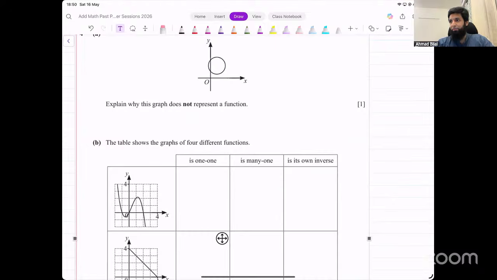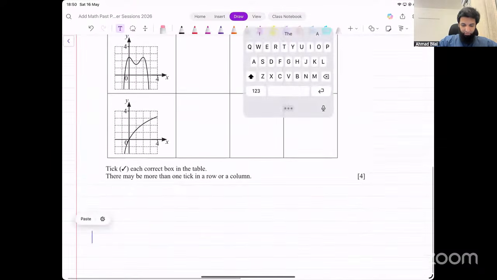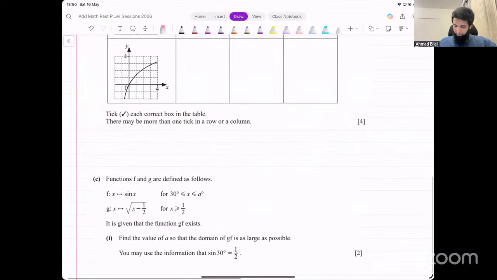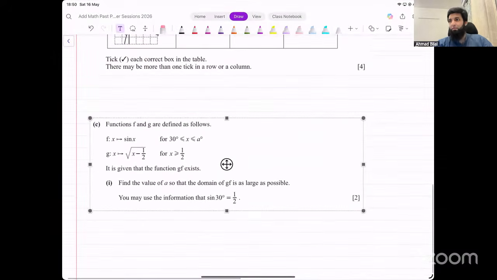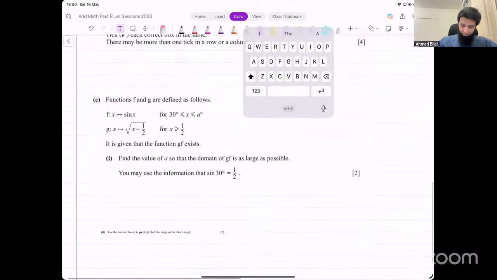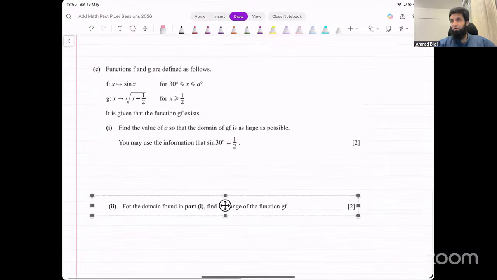Part C. Okay, not just one other part. There are 2 other parts. Let's copy the whole thing here. So this whole question looks like a pretty good one. There are some very important concepts tested in this.